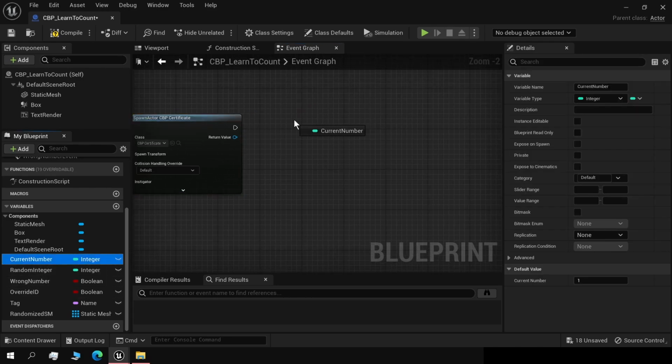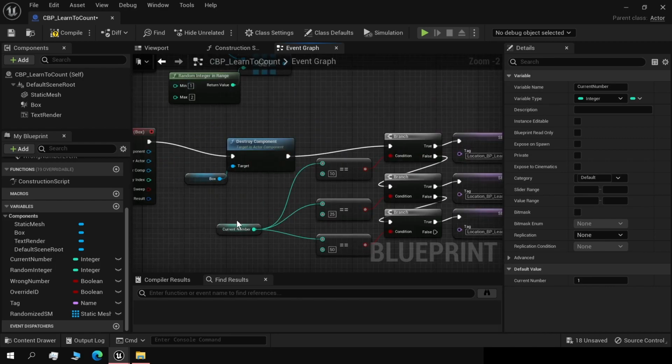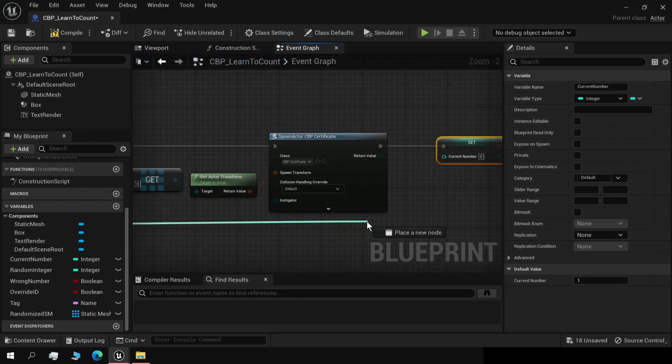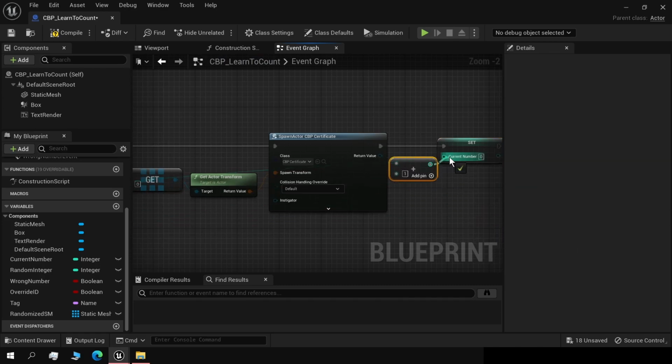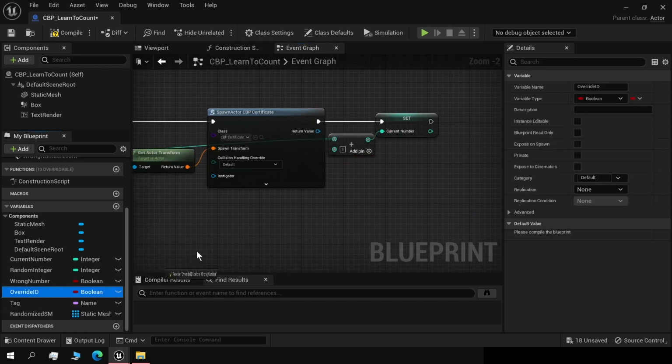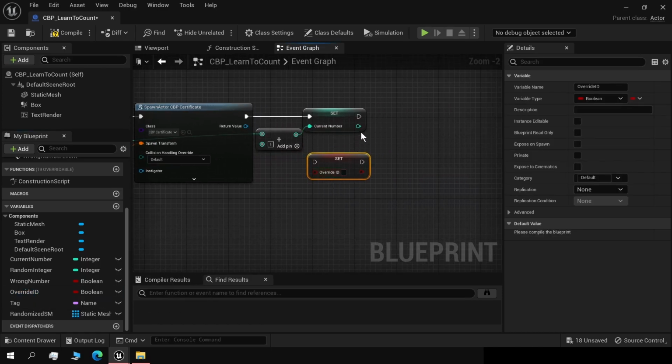Then we need to set the current number to +1. So let's get this here and add 1. Need to identify the casting actor.